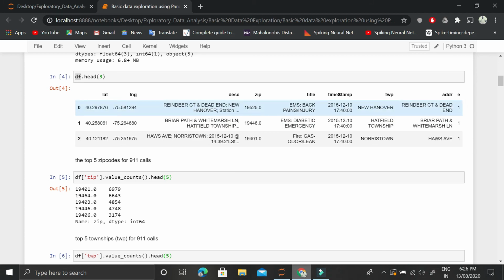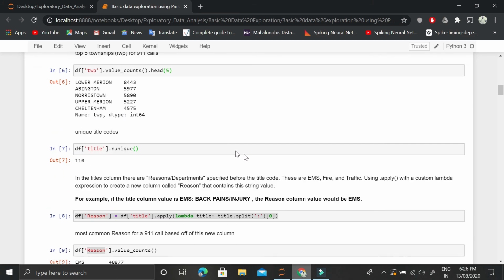What it will do is this apply function will look at this first row, and this timestamp is now in datetime type. So using this datetime class, it will extract this hour information, this month information, and this day of week information depending on what the date was. So we could extract the day of week on which the call was made. All of this information will be extracted and stored in new columns. So this timestamp is now not necessary. We have extracted all the necessary information and we'll be working with that.